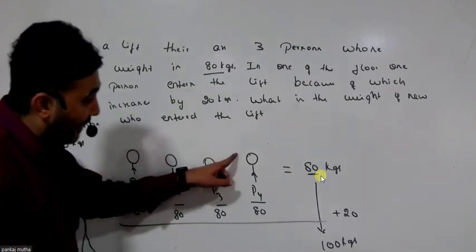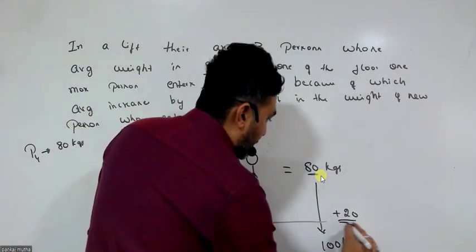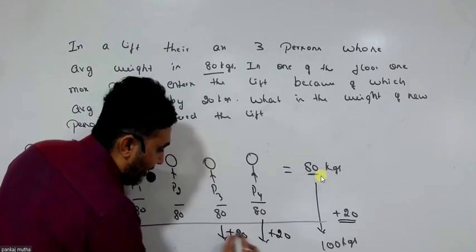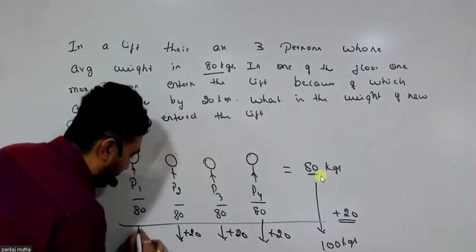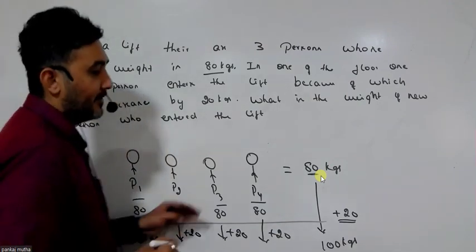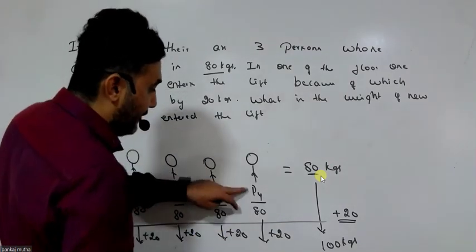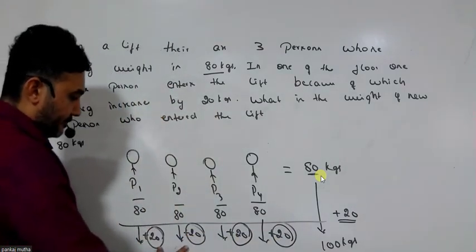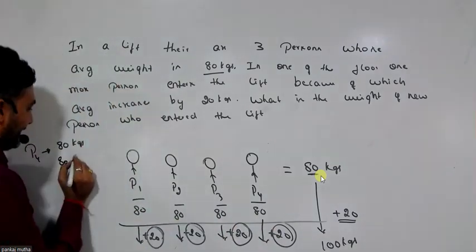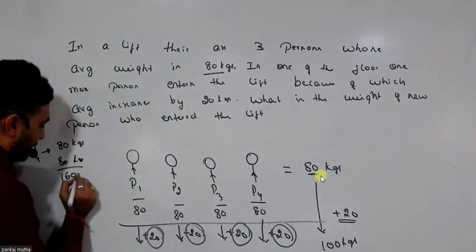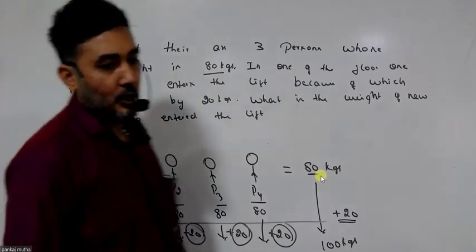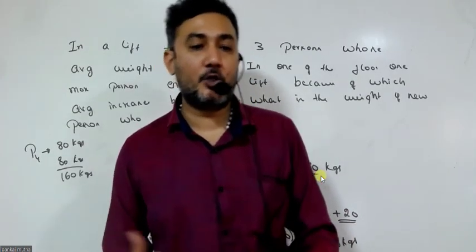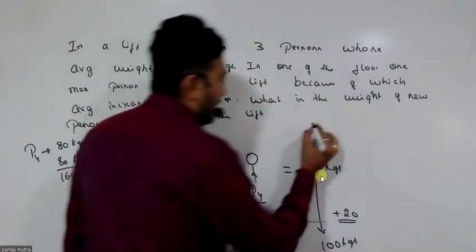But after I add him, the average increases by 20, meaning every person in the group needs to be increased by 20. If the average is increasing by n, every person in the group you need to increase by n. So after adding P4, the extra weight getting into the lift is 40 plus 40, 80 kgs, which means the weight of the new person is 160 kgs. You don't require the formula to solve. You need to just understand what is average. That's what I explained a few minutes back.